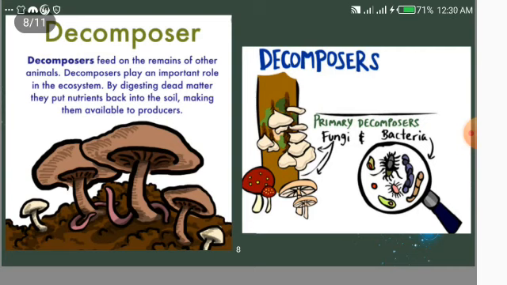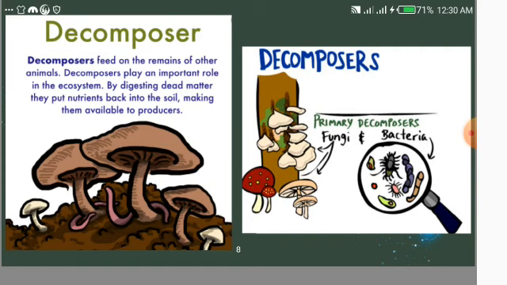Okay, decomposers. Decomposers feed on the remains of other animals. Decomposers play an important role in the ecosystem. By digesting dead matter, they put the nutrition back into the soil, making it available to producers.